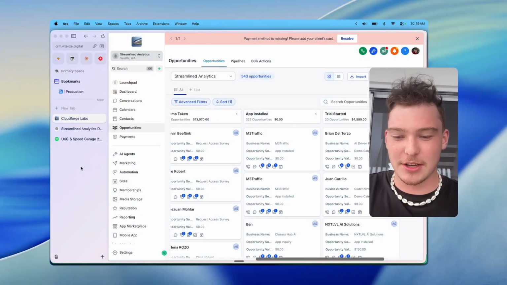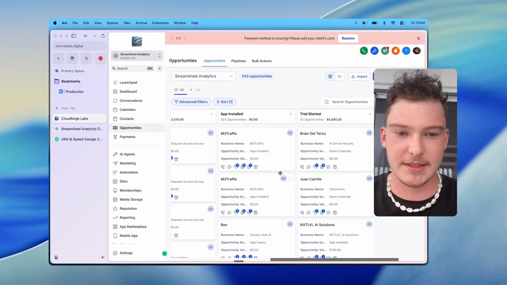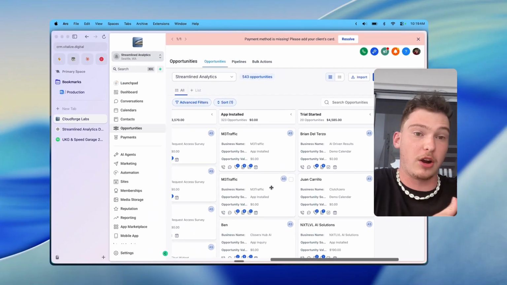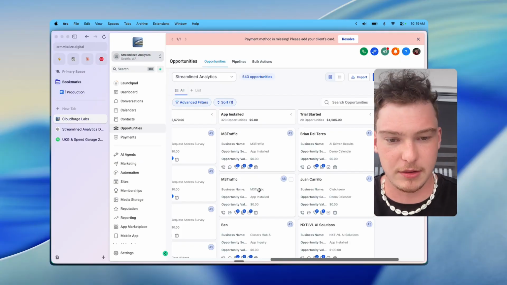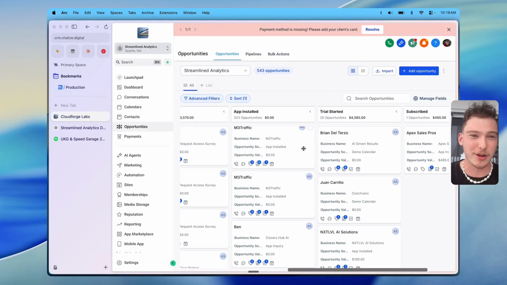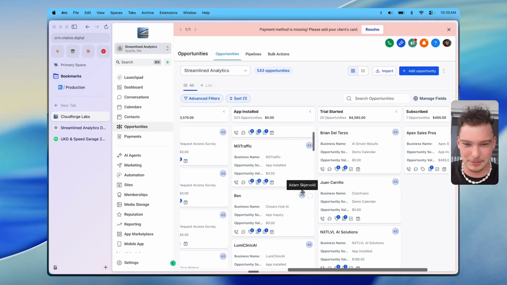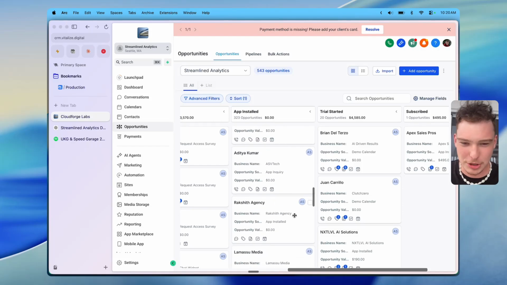Let's get into it. So I'm about to hire an account manager, and I wanted them to run through my leads and kind of activate ones that are close to closing, reach out to ones that are active, and help them retain on the product. And I was looking through my pipeline, I go, wow, 300 opportunities, that's a gold mine. Until I go, M3 traffic, M3 traffic, M3 traffic. What the? Why do we have so many duplicates here?